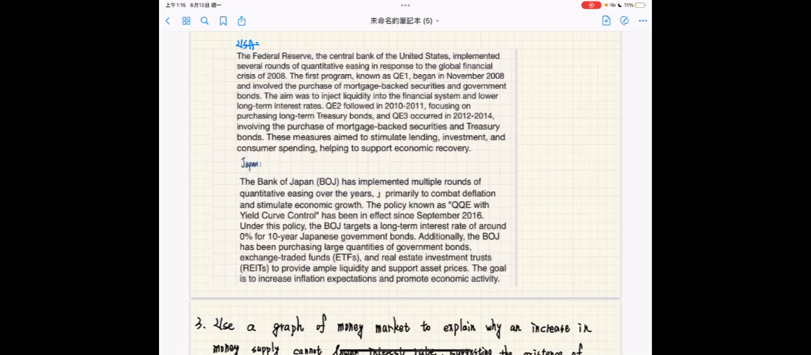Additionally, the BOJ has been purchasing large quantities of government bonds, exchange-traded funds (ETFs), and real estate investment trusts (REITs) to provide ample liquidity and support asset prices. The goal is to increase inflation expectations and promote economic activity.